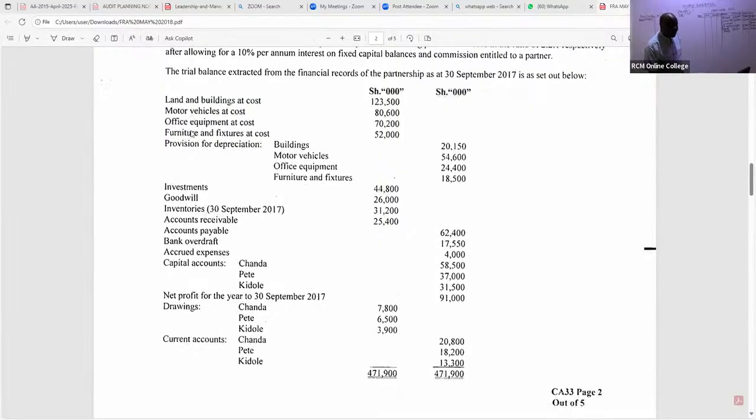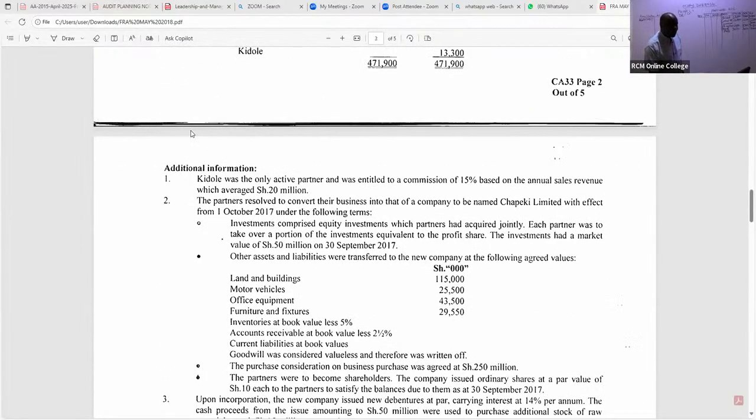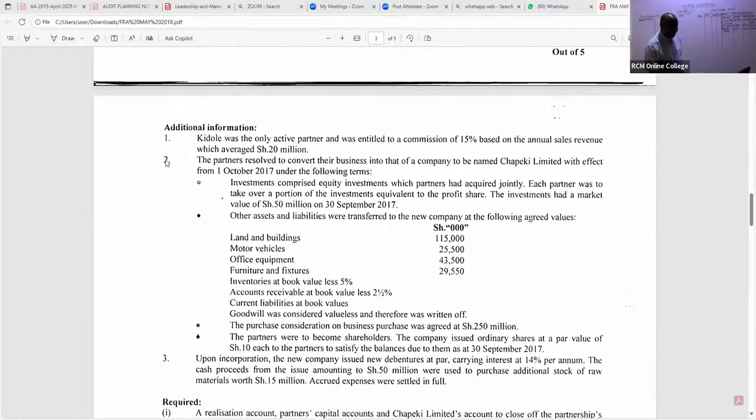If you go to this particular note, we have note number 2. Point number 2 of note 2. We are told the other assets and liabilities were transferred to the new company at the following agreed values. Those agreed values, we shall not take them to realization because you are not yet at the selling point.